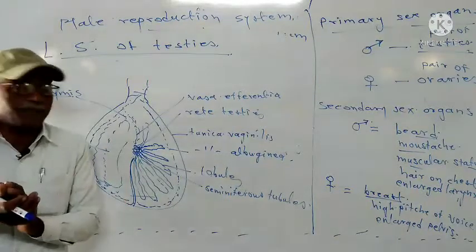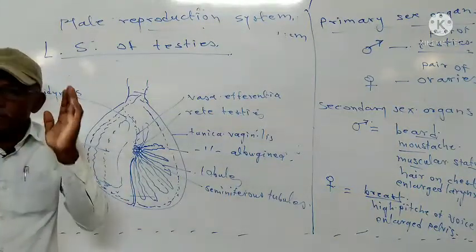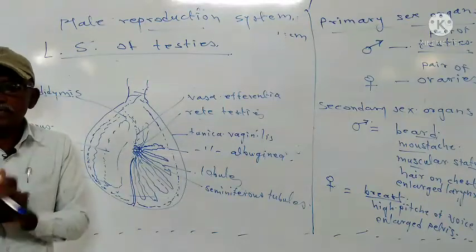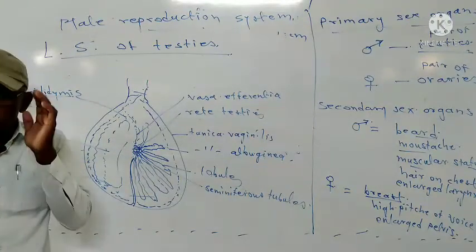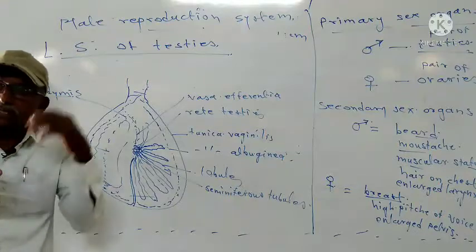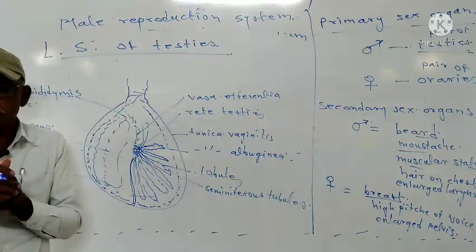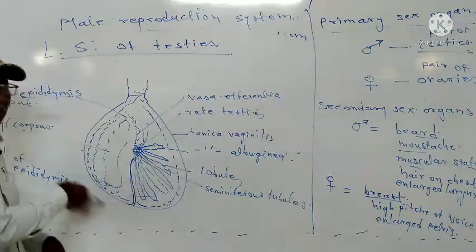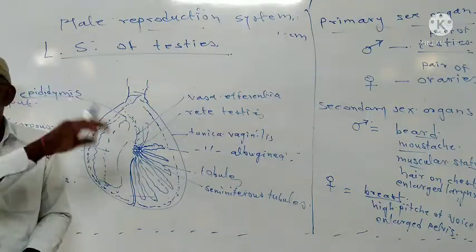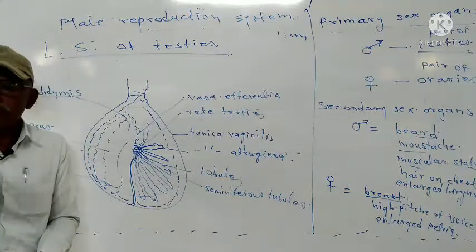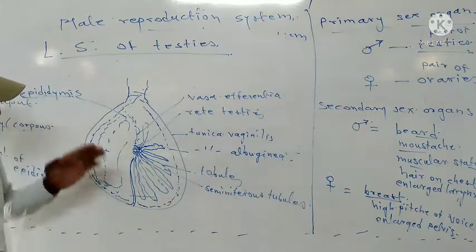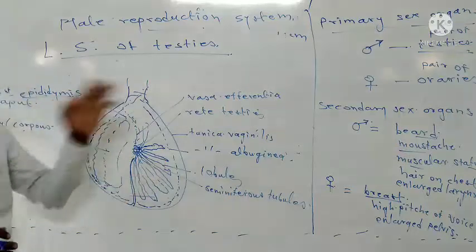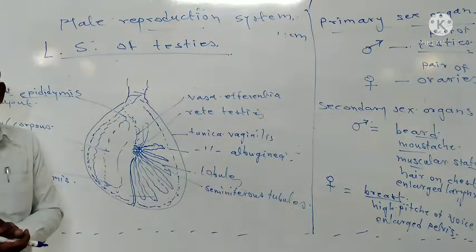In the tail of the epididymis, for some period, they are stored, and when there is a process of ejaculation, when there is mating between male and female, then these are transferred through vas deferens and urethra into the vagina of the female. So, such is the structure of LS of testes.